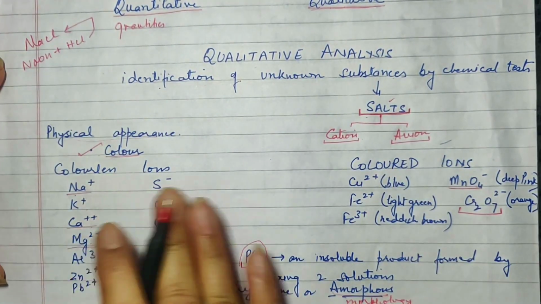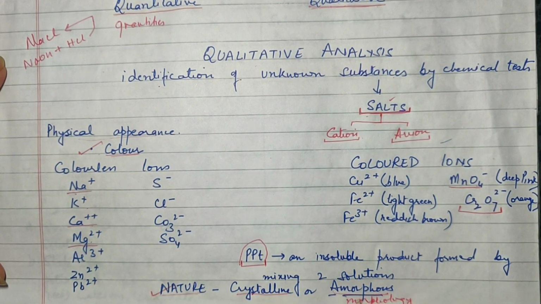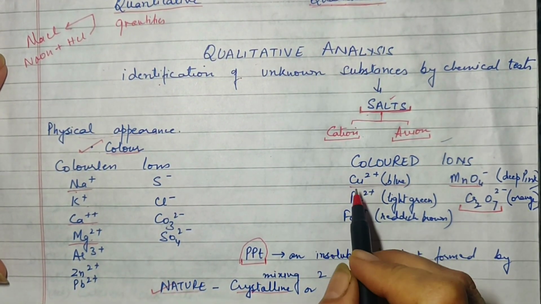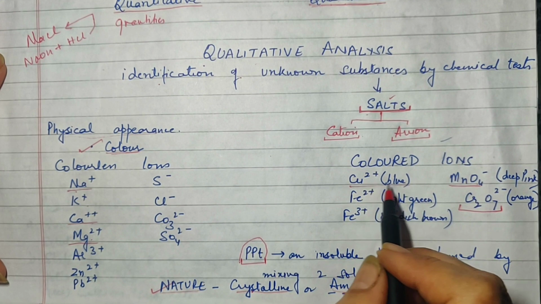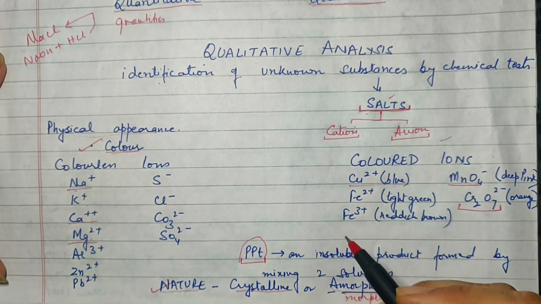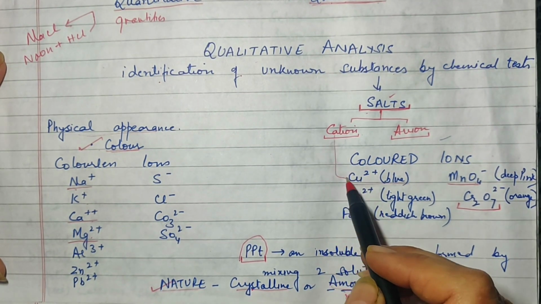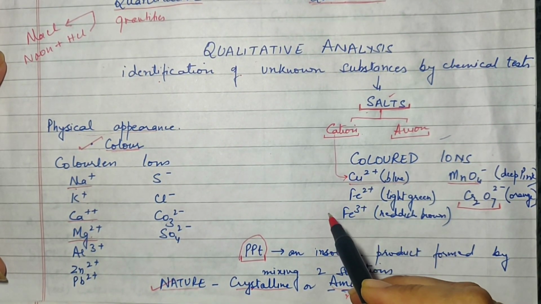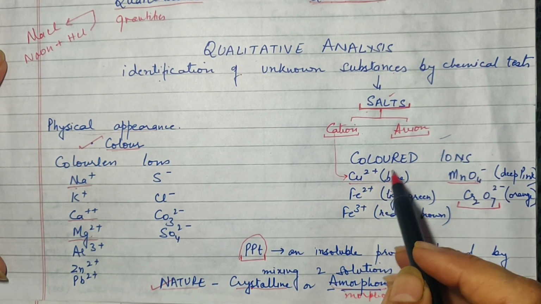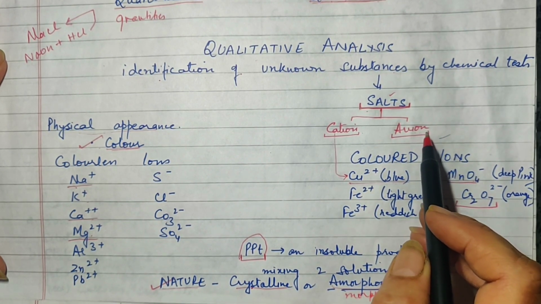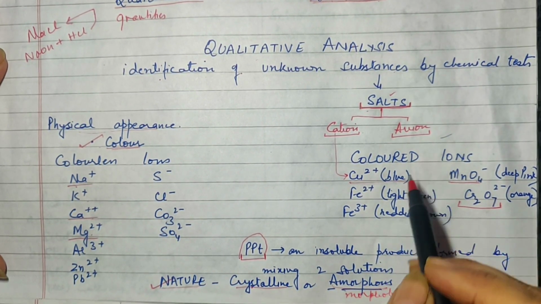Now, this physical appearance is only to make a guess. For example, suppose you see a blue salt. Just by looking at it, you will know that because it is blue in color, it is likely to be a copper salt. So, you will proceed ahead, and when you have to test the cation, the first one you will test will be copper. And if you know somehow that it is a sulfate salt, the first anion you will try to locate will be the sulfate ion.